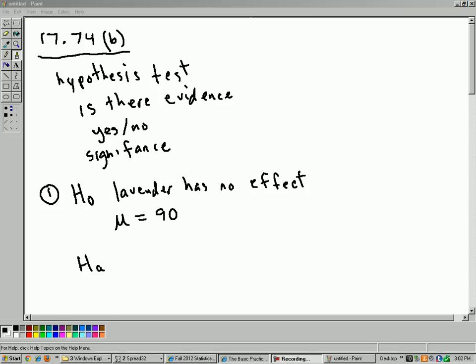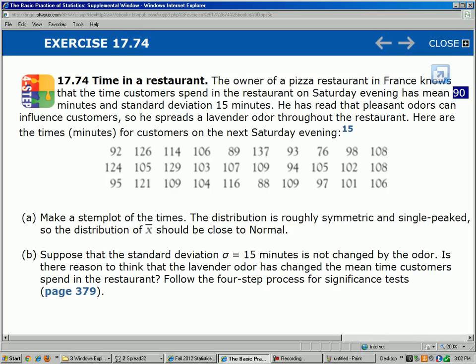And we have to go back to the question. The keyword is changed here. Is there reason to think that the lavender odor has changed the mean time customers spend in the restaurant? So it's not asking for an increase, although if you look at the data, it does look like an increase. But it's just asking, is there a change or not?